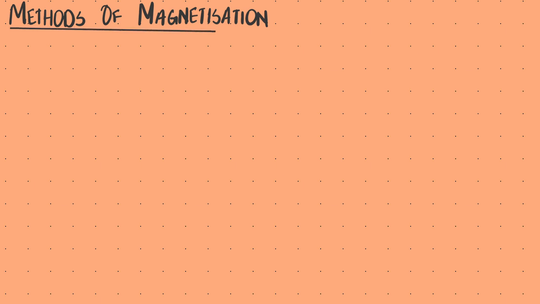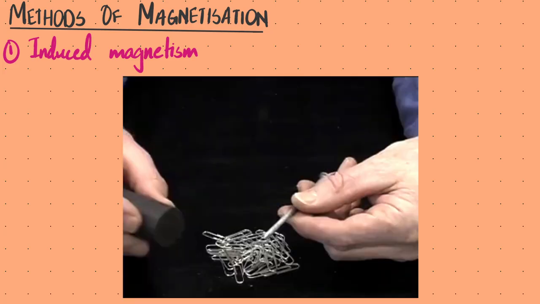Let's talk about this. Basically there are just two ways of magnetizing something. One of these is called induced magnetism, and this is the idea that if we expose a temporary magnetic material to a permanent magnet, poles are then induced in that temporary magnet and it becomes a magnet, right? So let me show you a video to illustrate how this works.